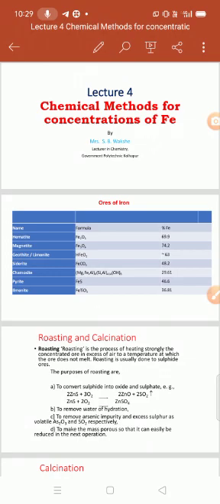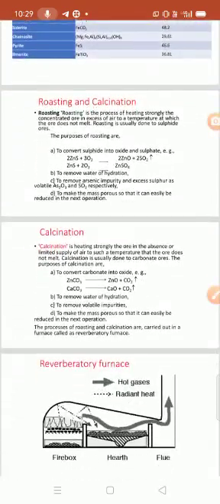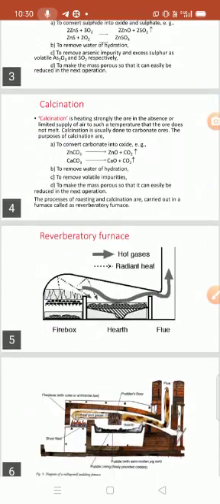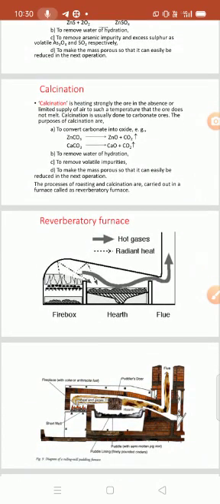After that, first one is the calcination and roasting processes. Calcination means heat, and roasting means heat. These two are the chemical methods. First we have to study the definition of calcination. Calcination is the process of heating the ore strongly in the absence of air to a temperature insufficient to melt it. This is the definition of calcination.